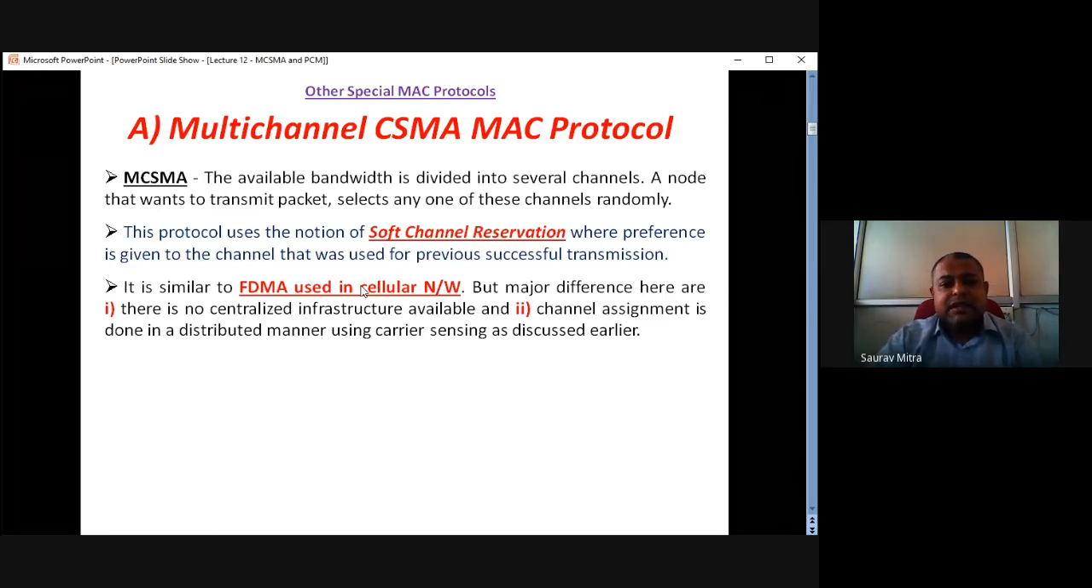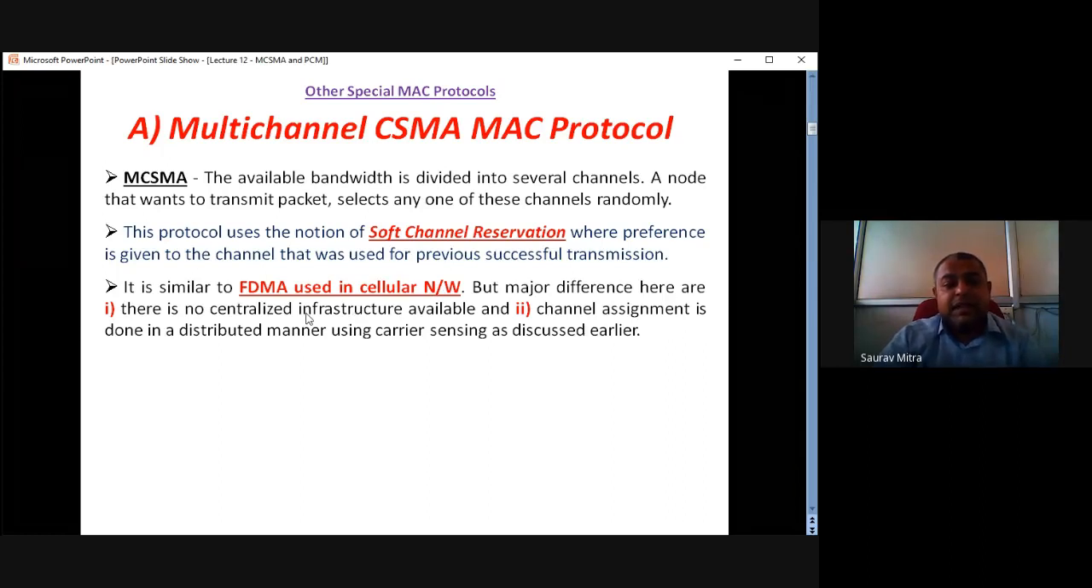Now, this CSMA is using transmission which is a kind of frequency division multiple access, or FDMA. This is used in cellular network also, but the FDMA used in ad hoc and the FDMA used in cellular network are different. So whatever CSMA we are talking about, it is from the point of view of ad hoc network. Whatever FDMA is used in ad hoc network has two major differences compared to the FDMA used in cellular network.